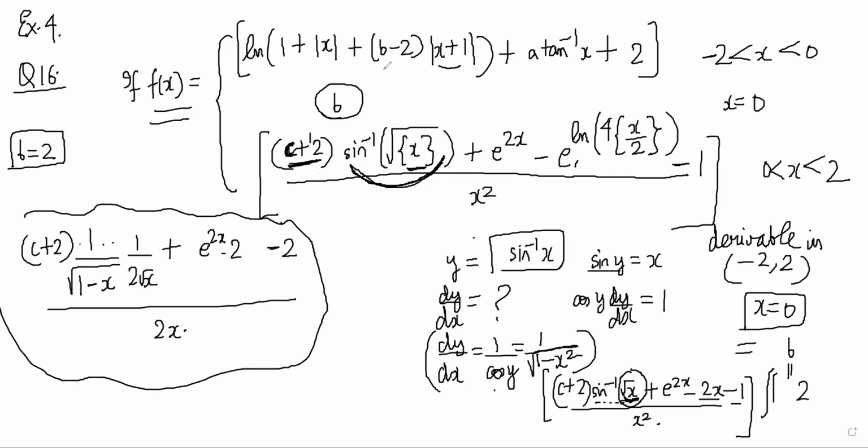So my overall thing here, b becomes 2. So this vanishes. So I have 1 plus mod x and plus 8 tan inverse x plus 2. So 1 plus mod x. So for differentiability, what can I say?